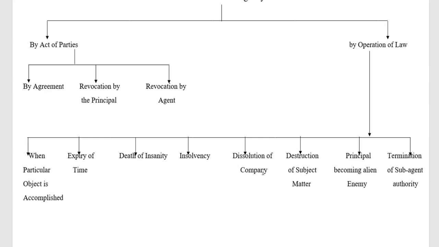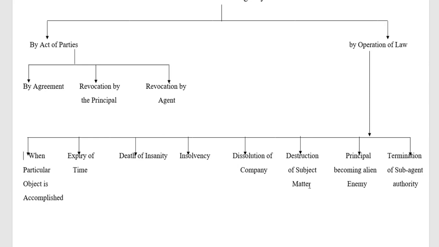And next one is dissolution of company. With regard to the dissolution of company, there are the procedure and the status of the company, and the procedure of winding up. When the winding up procedure has started, automatically all the contracts of agency are terminated. So that is also one of the aspects we have to see under operation of law. And next one is destruction of subject matter.